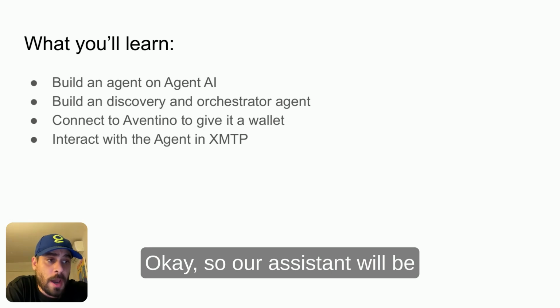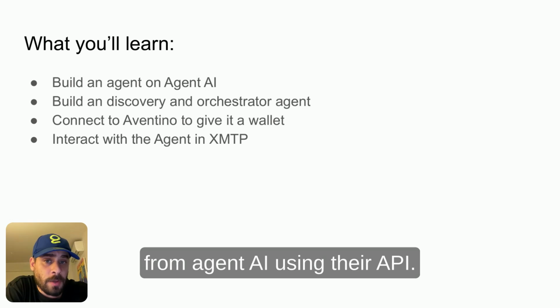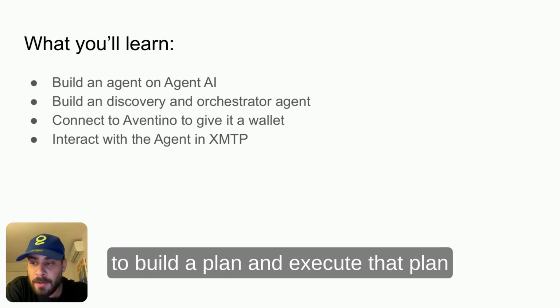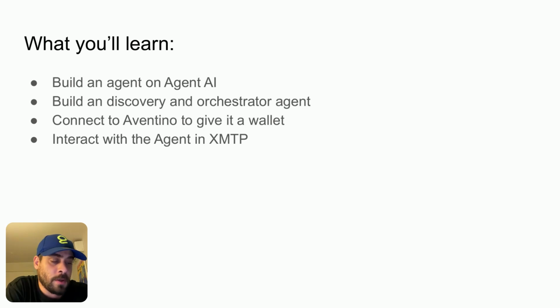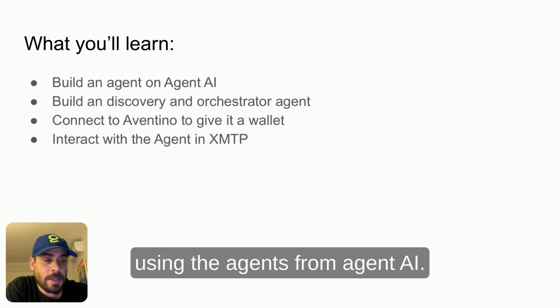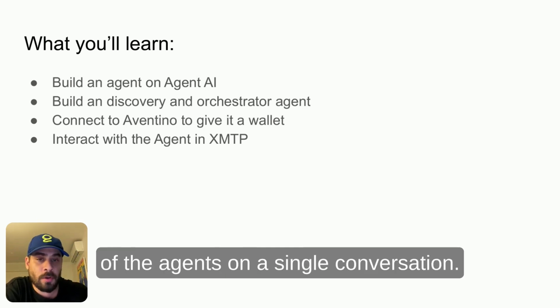Our assistant will be able to discover any agent from Agent.ai using their API, and orchestrate to build a plan and execute that plan so the user gets the task done using the agents from Agent.ai. So it will be a simple way to access all of the agents in a single conversation.